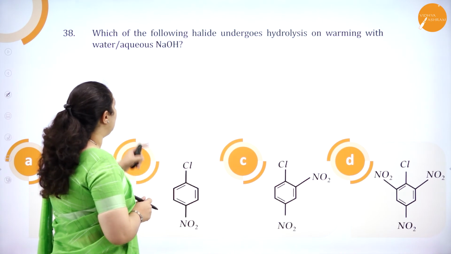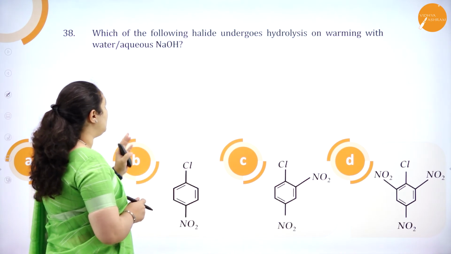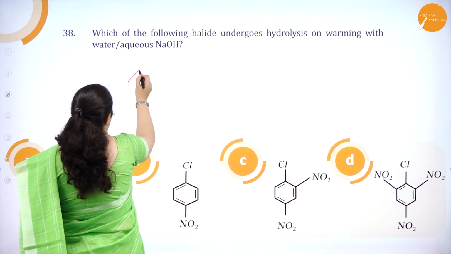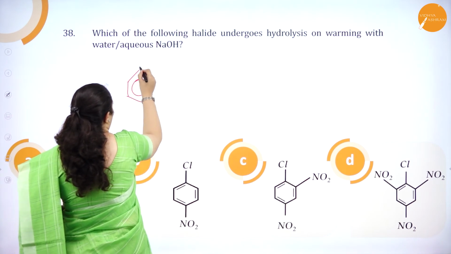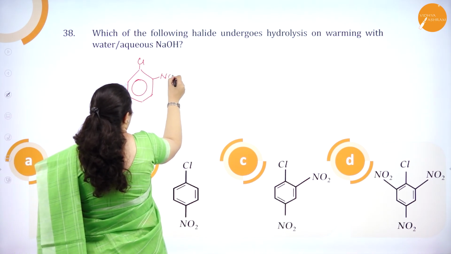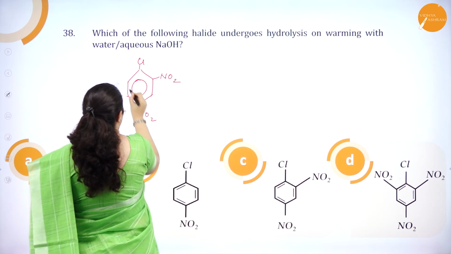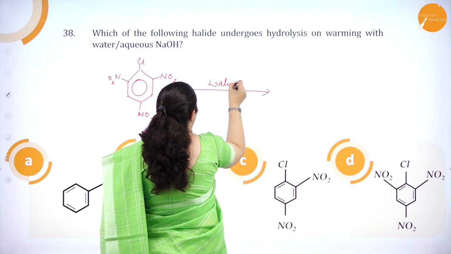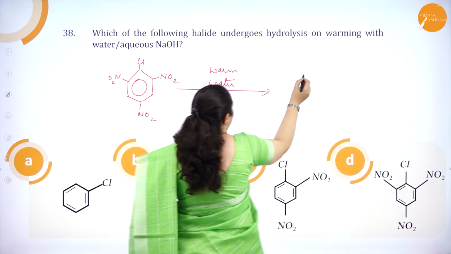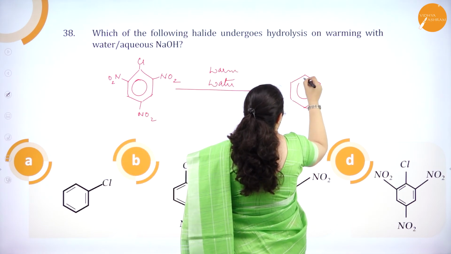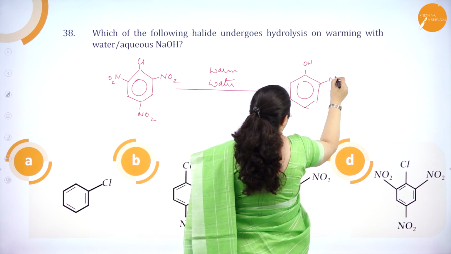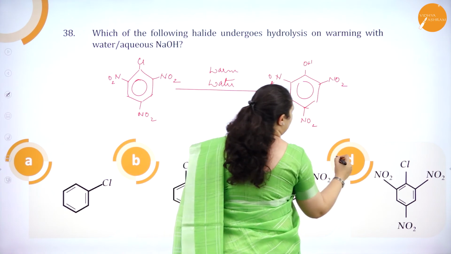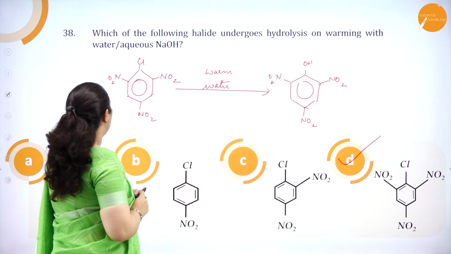So, what is the reaction? Undergoes hydrolysis on warming with water. That means it should be a very easy reaction. If I take this one, because it has got 3 nitro groups, 3 electron withdrawing groups, and if I just warm it with warm water, I am going to get the substitution with OH group. So, which is the correct option? It is option D. So, I hope you understood this question.